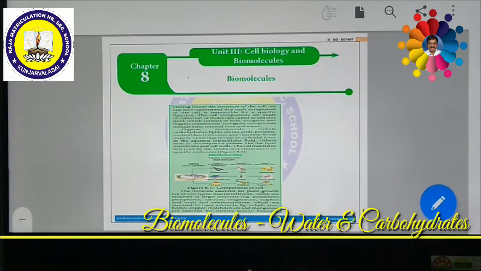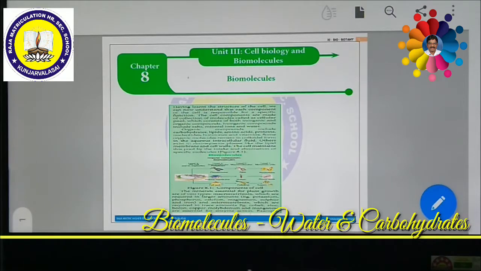As far as minerals are concerned, they play an important role in living organisms. What the important roles of minerals are, we shall see in the last unit, the 5th unit, in detail. Once again these minerals are further divided into two categories, namely macroelements and microelements. The microelements are also called trace elements.